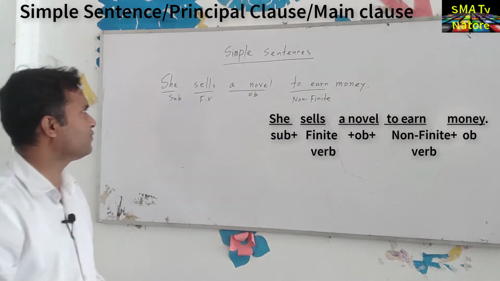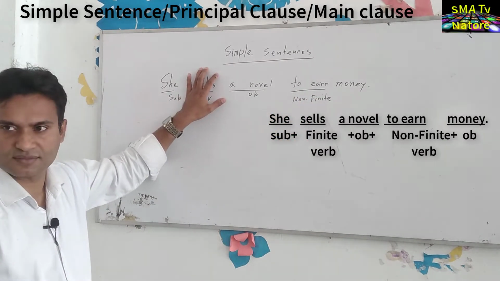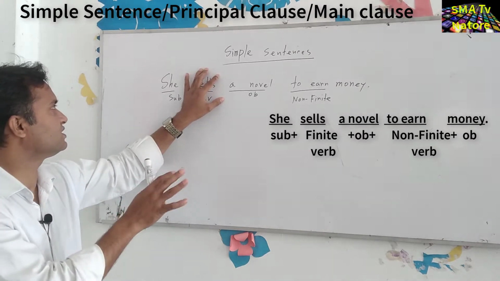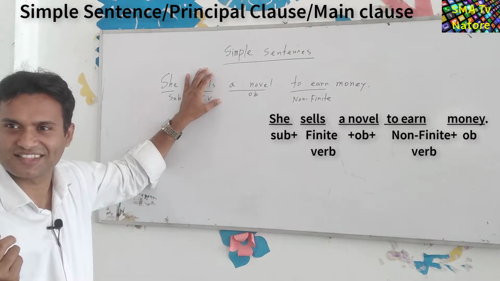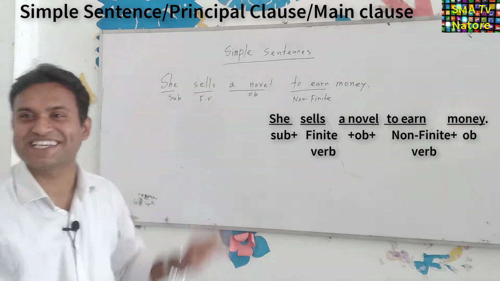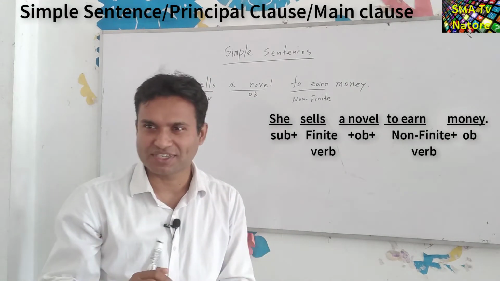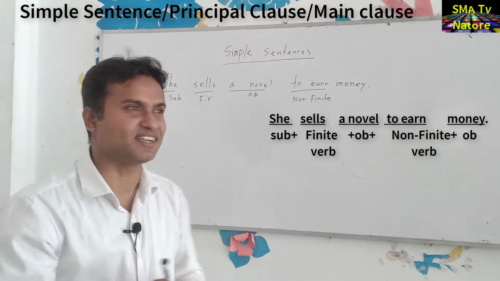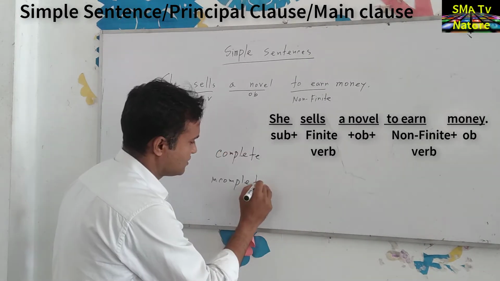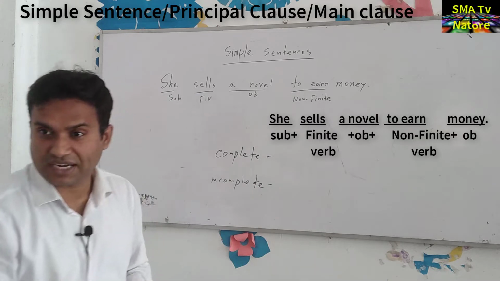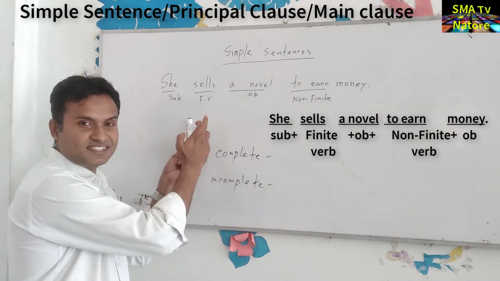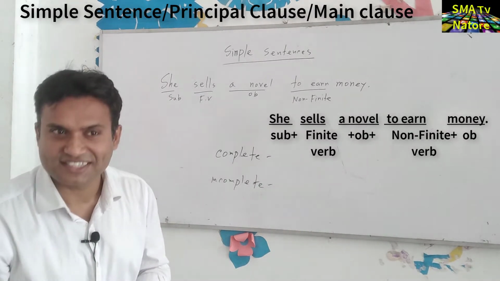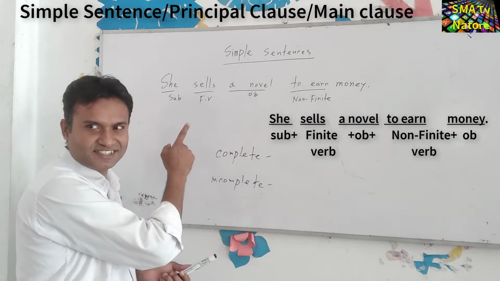Okay, if we forget these verbs, what is the meaning of this sentence? What is the Bangla of this sentence? So the sentence meaning is incomplete. Do you know what is the meaning of the complete or incomplete? No, I am saying that what is the meaning of the complete? You're right. So if the sentence gives the complete meaning, then we can say it is the sentence.